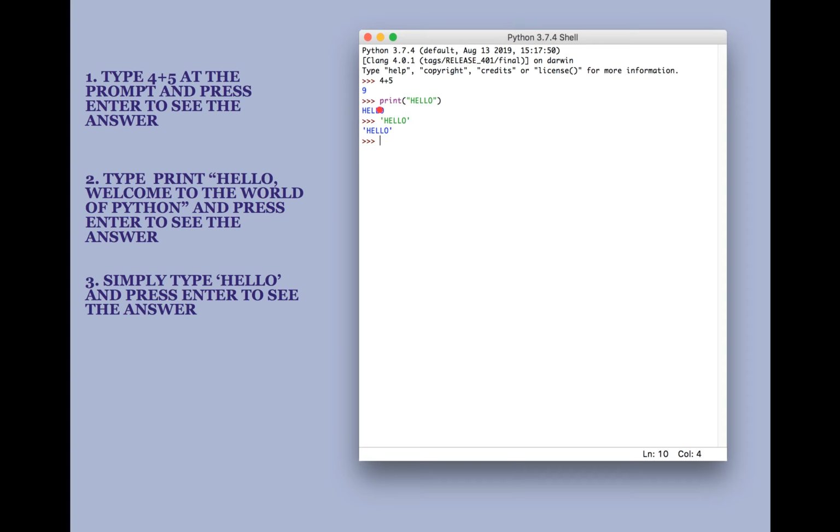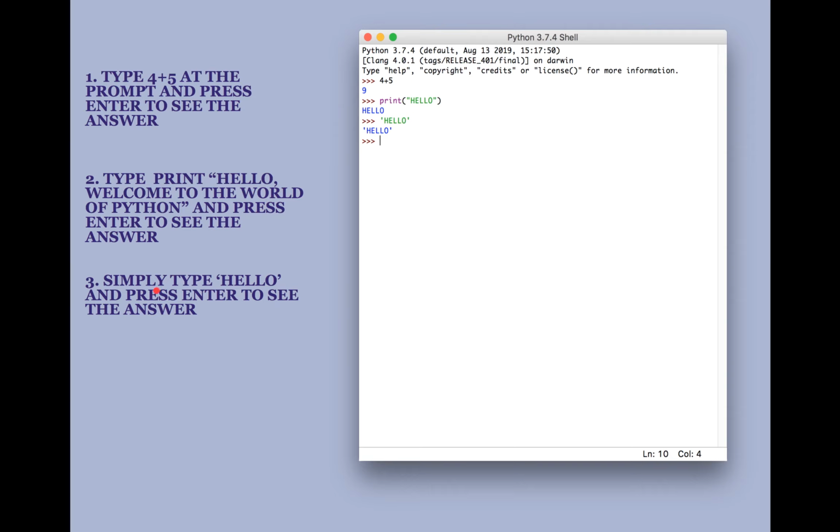If you give it in capital letters, it will show an error. So give print in small case and open bracket. Whatever text you wish to give should be given within double quotes or single quotes. Okay, and then press enter key.